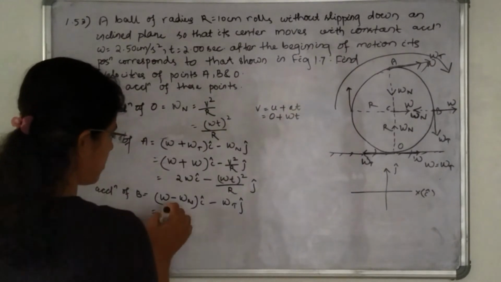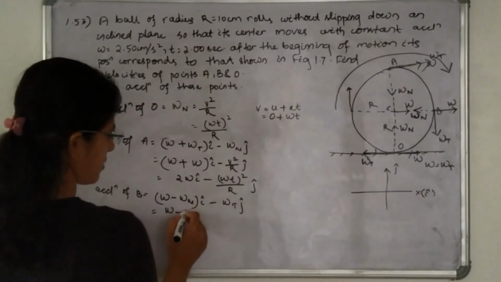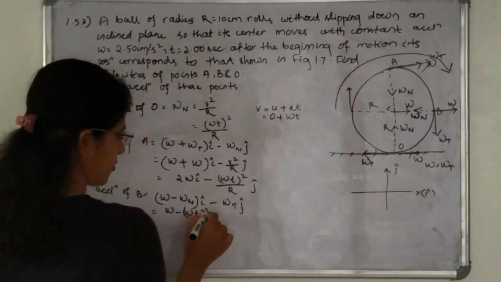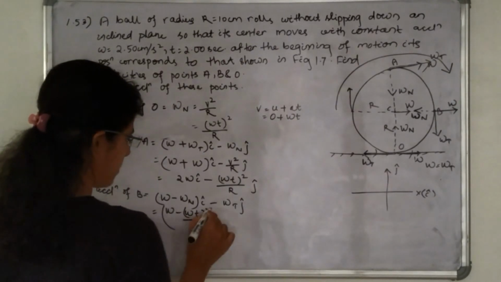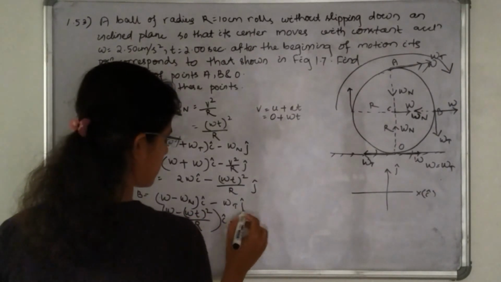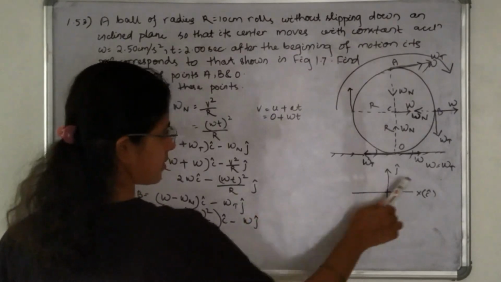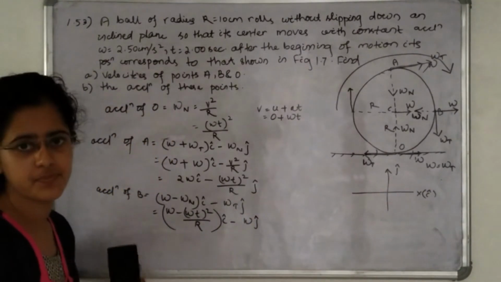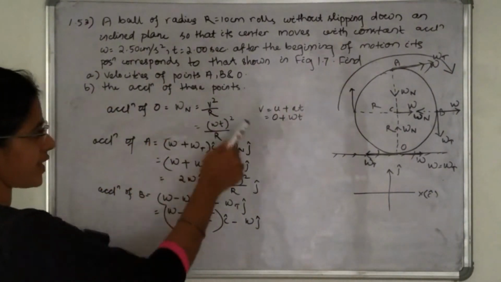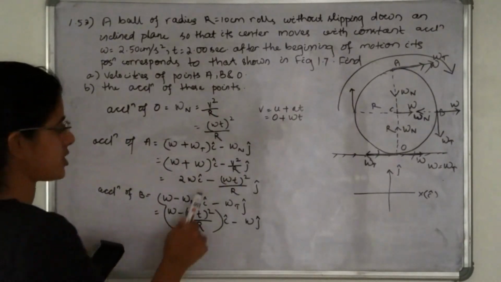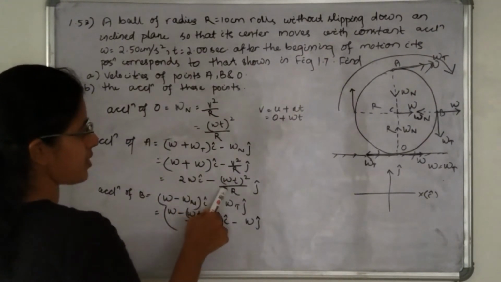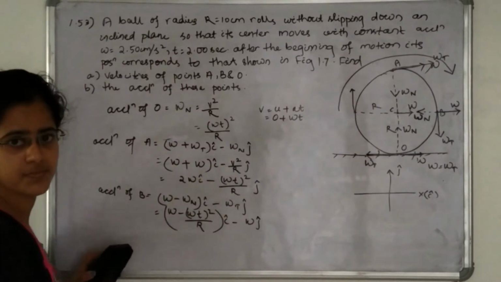So w minus (wt) whole square divided by R i cap minus w j cap. w is equal to wt over R directly. Okay. And how to find the modulus of this acceleration? Just simply the square root of the square of this plus the square of this.